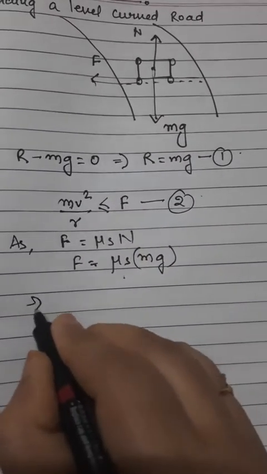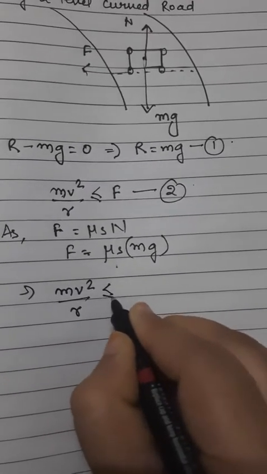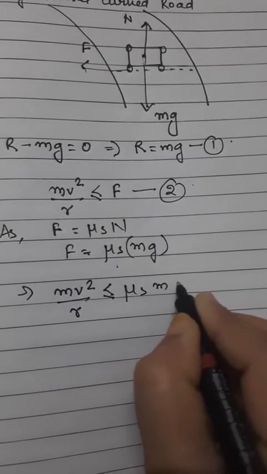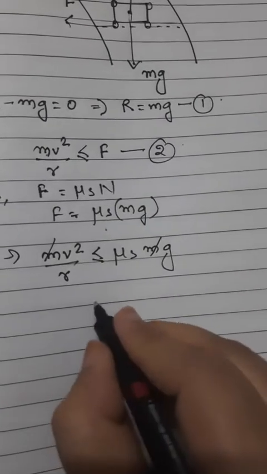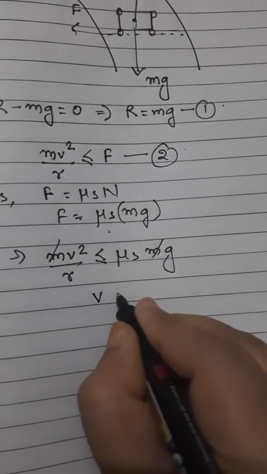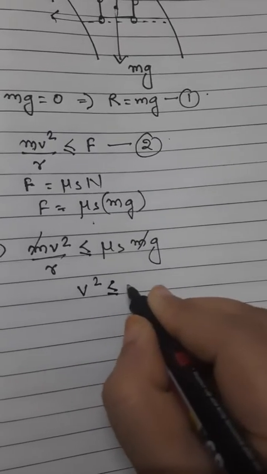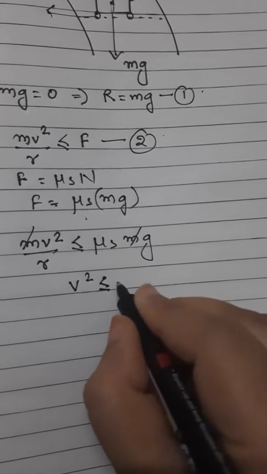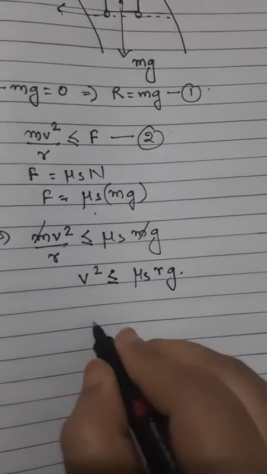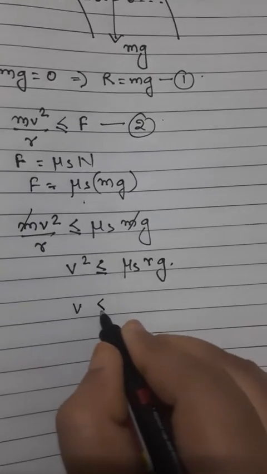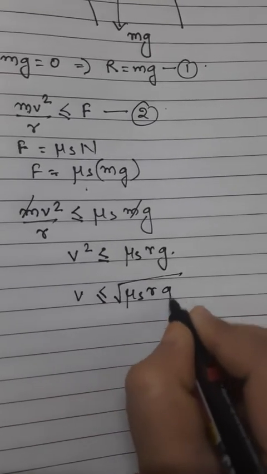So what else can I get? I will get mv²/r should be less than or equal to mu s into mg. From here m and m cancel out. So what is the value of the velocity I am getting? v² should be less than or equal to mu s into rg. If I want to remove the square, I can put the under root here, that is v = under root of mu s into rg.